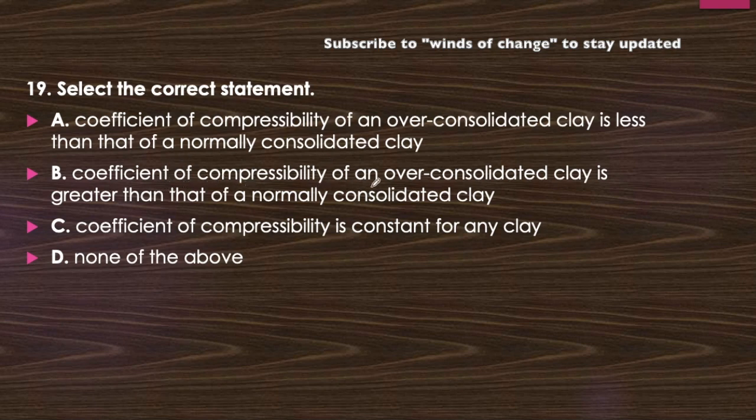Coefficient of compressibility of an over consolidated clay is greater than that of normally consolidated clay, or coefficient of compressibility is constant for any clay, or none of the above. So it will not be constant obviously, but for which type of soil, either normally consolidated or over consolidated, will this coefficient of compressibility be more? Now coefficient of compressibility is the slope of the graph that will be obtained between delta e and delta sigma.